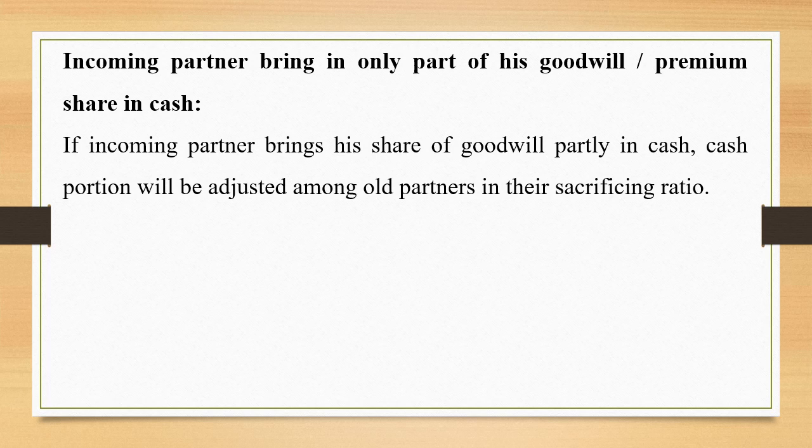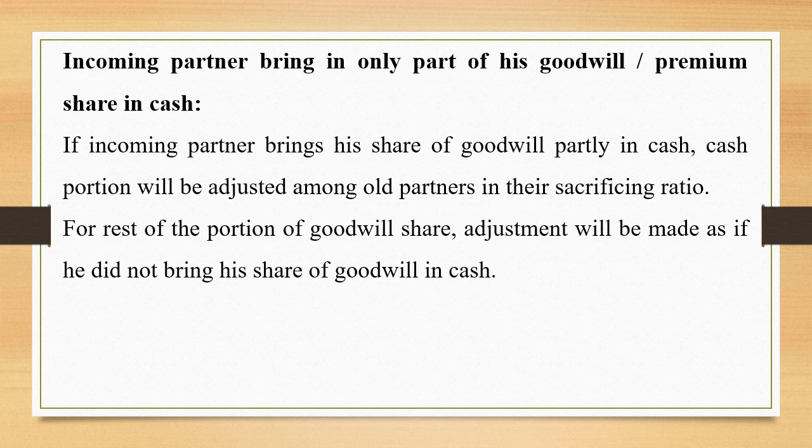If the incoming partner brings his share of goodwill partly in cash, the cash portion will be adjusted among the old partners in their sacrificing ratio, and for the rest of the portion of goodwill share, adjustment will be made as if he did not bring his share of goodwill in cash. This means that the new partner's capital account will be debited and old partners' capital account will be credited.